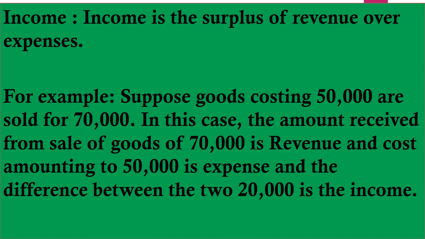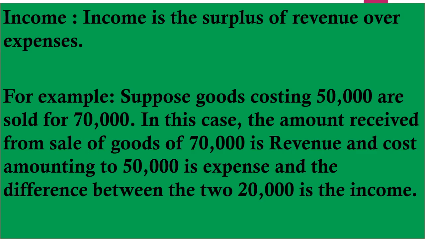In this case, the amount received from the sale of goods, 70,000, is revenue. Cost amounting to rupees 50,000 is expense. 50,000 जो हमने खर्च किए that is called expense. And the difference between the two, 70,000 revenue minus 50,000 expense, is called the income.